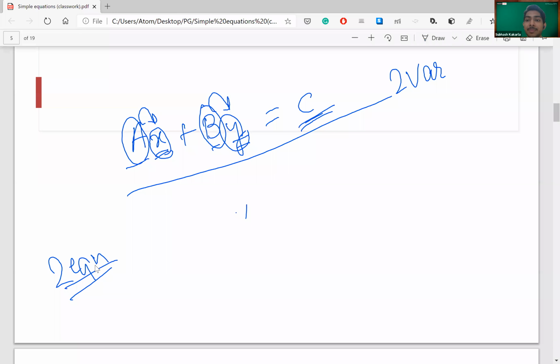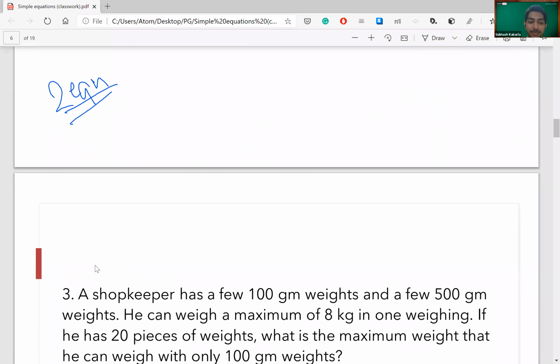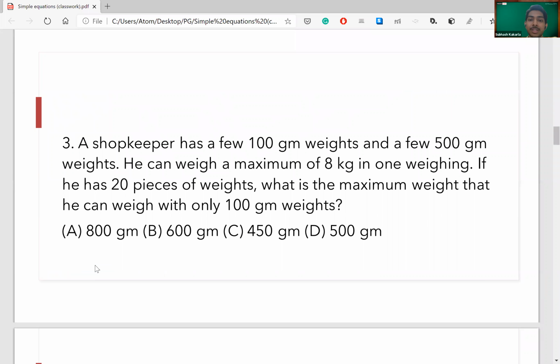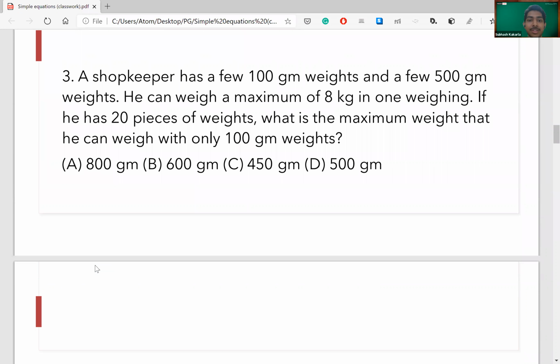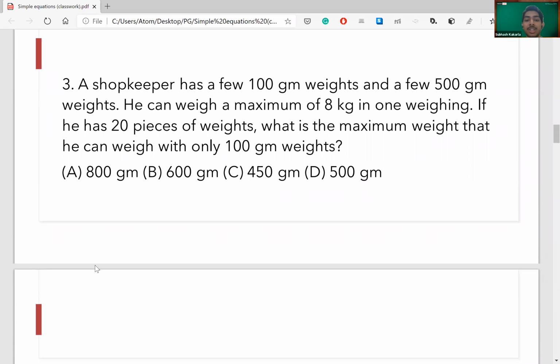Now getting that part clear, let's move forward. Coming to the basic rule, I will first give you the question and 2 minutes to solve it. Yet again, you will have to answer privately to me, no direct answers. So start. It's 7:37. I will end it at 7:39 for this question.